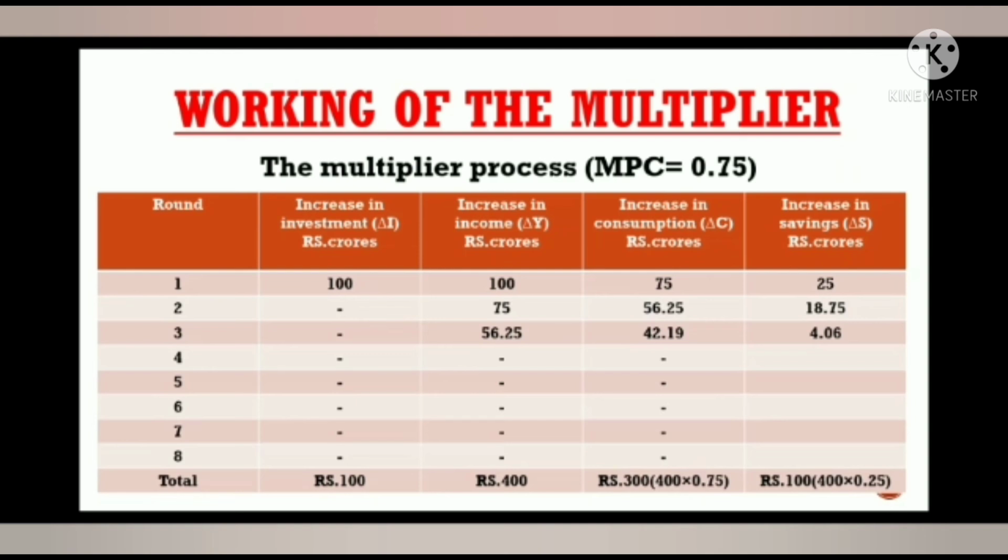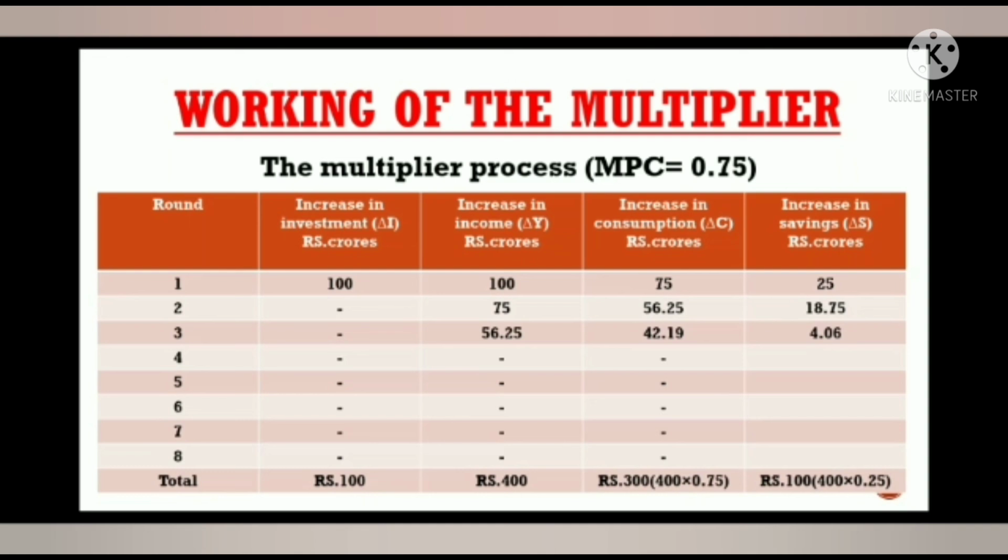As some people spend this additional income of rupees 56.25 crores, someone gets it. This is the third increase in the level of income in the economy. This process will continue with each round of income being three-fourths of the previous level. The absolute increase in income becomes smaller and smaller with every round and finally reduces to 0. This is because when consumption increases by the marginal propensity to consume, saving also increases by the marginal propensity to save. When change in investment equals change in saving, income stops rising.